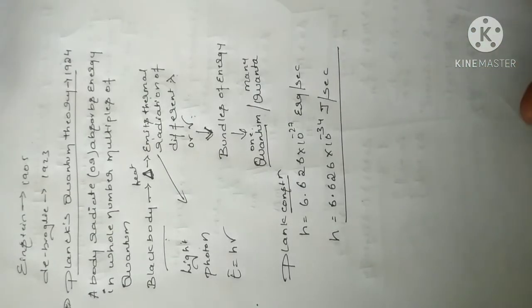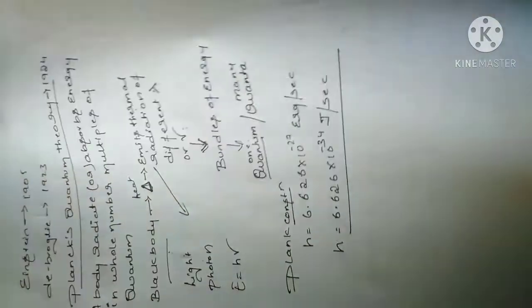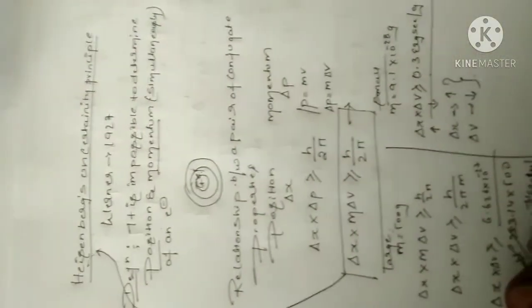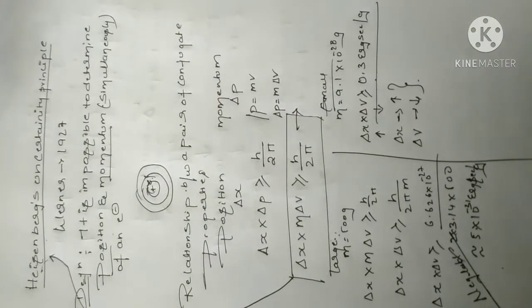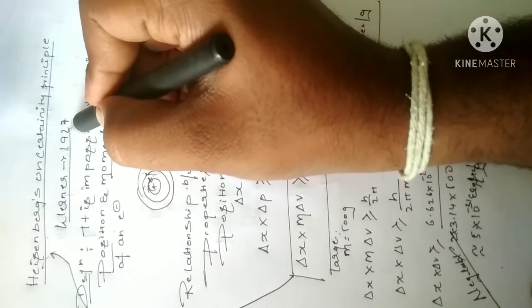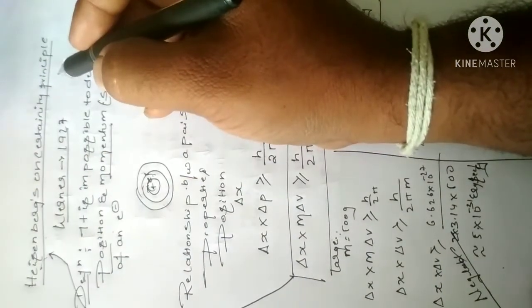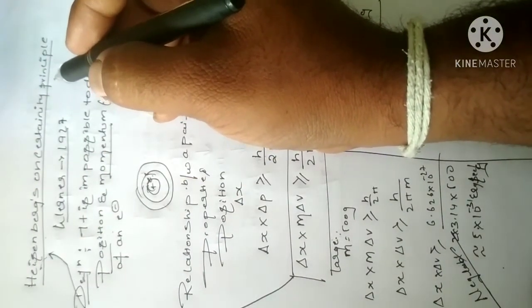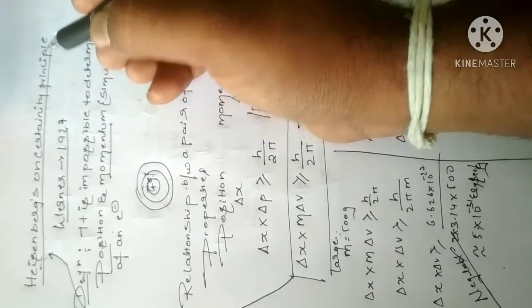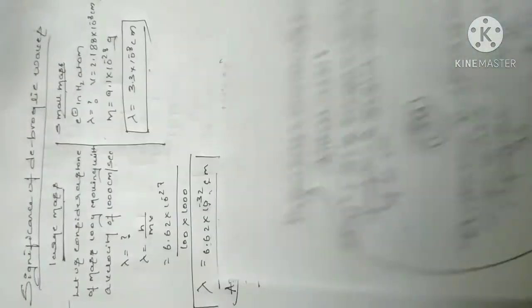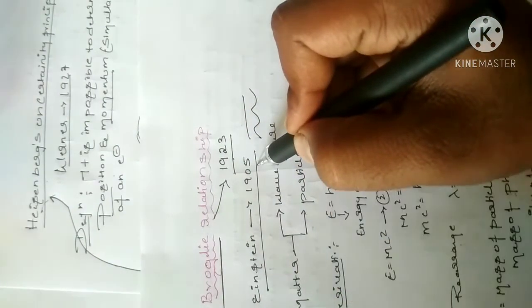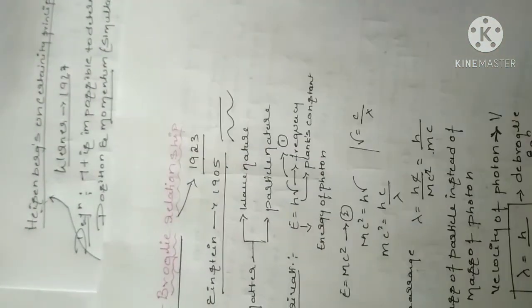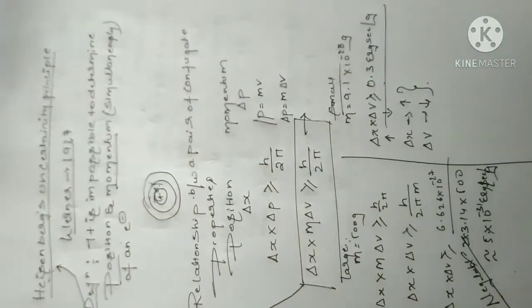Next, we are going to study the Heisenberg uncertainty principle. Again, I am telling you, the Heisenberg uncertainty principle was given by Werner Heisenberg in 1927. Planck's was given in 1924, de Broglie's in 1923, Einstein in 1905, and Heisenberg gave his in 1927.